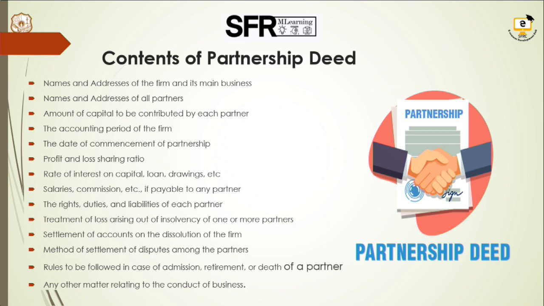Here we are going to see the contents of partnership deed. That means the main things which are included in the deed. First of all, the name and address of the firm and their main business will be included.